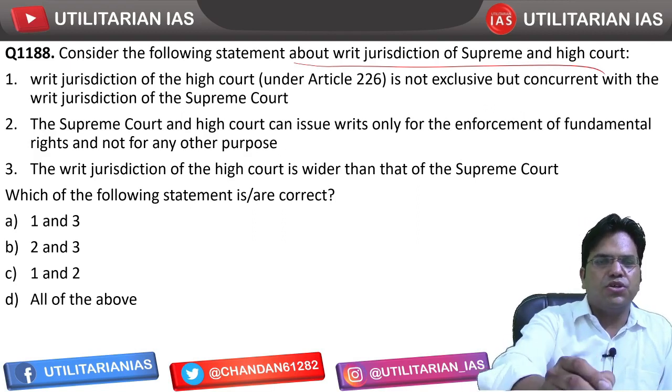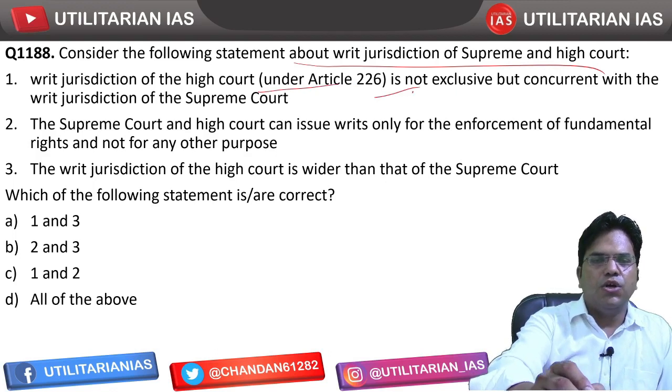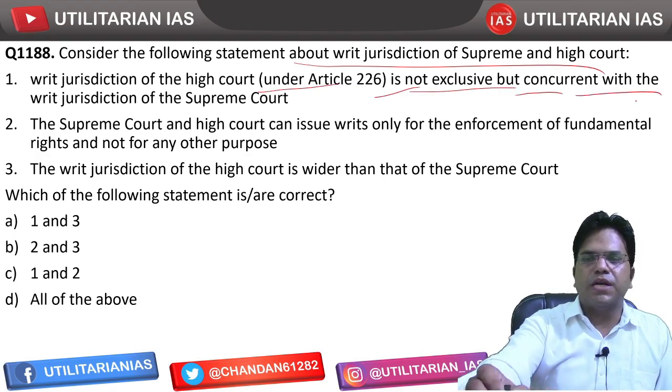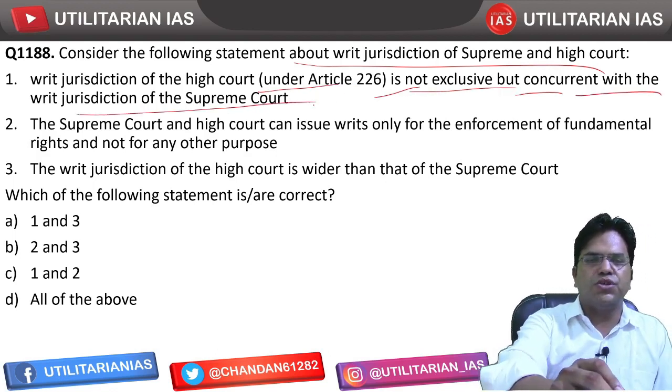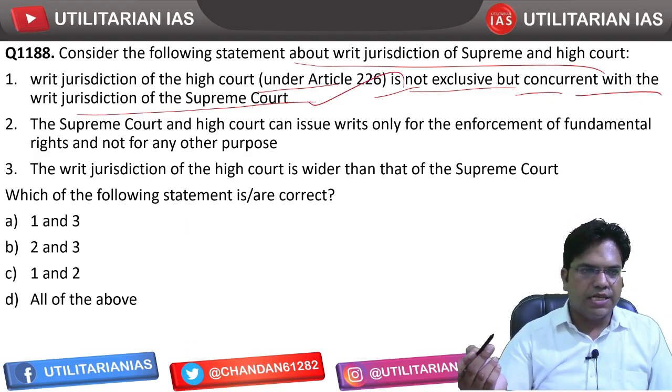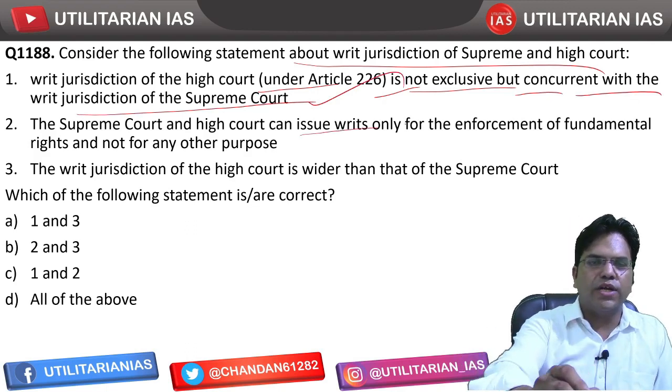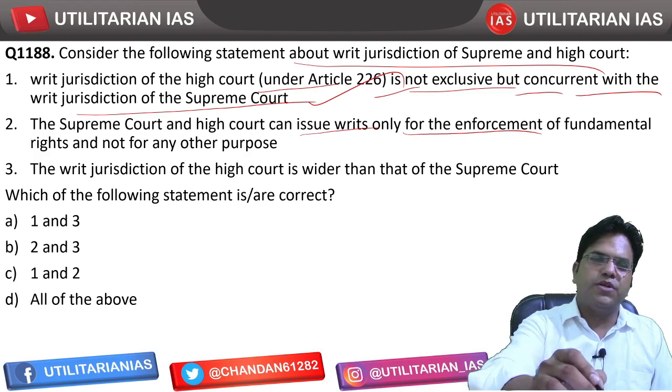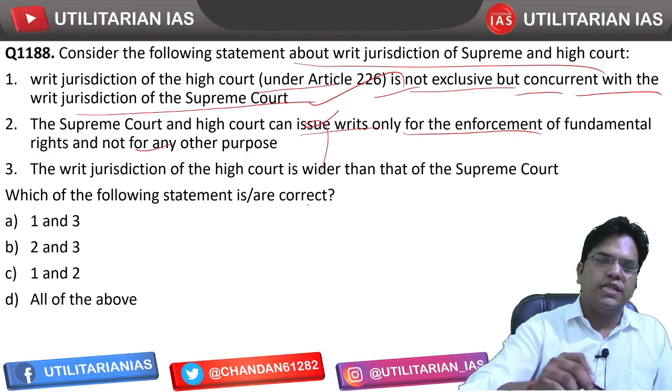The writ jurisdiction of the High Court under Article 226 is not exclusive but concurrent with the jurisdiction of the Supreme Court. So that is correct. The Supreme Court and High Court can issue writs only for the enforcement of fundamental rights and not for others. That's incorrect.